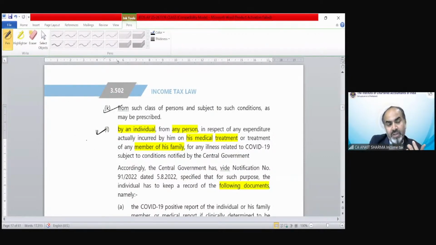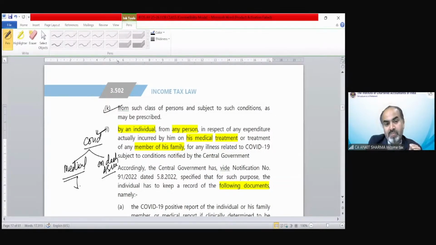So under COVID treatment or COVID-19 cases, if any amount has been received for medical treatment, that is going to be exempted if fulfilling the certain conditions, or any amount, monetary or property, has been received on the death of the assessee due to COVID. That is also going to be excluded from the taxability under income from other sources.